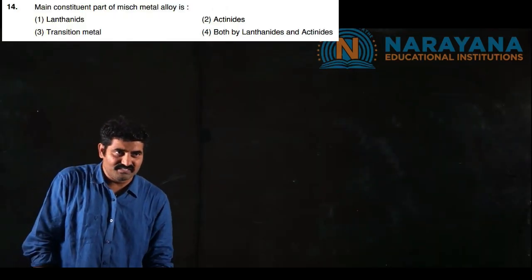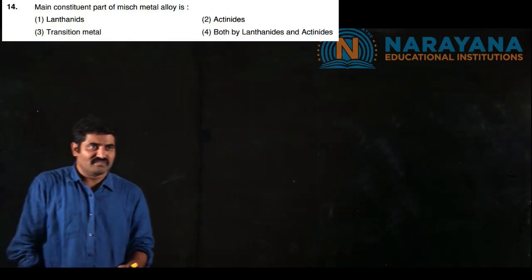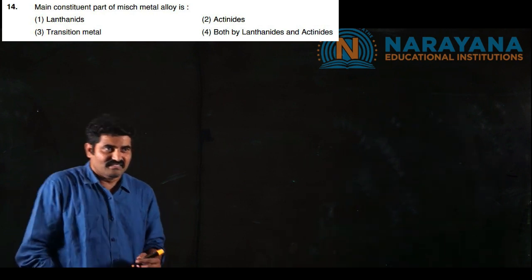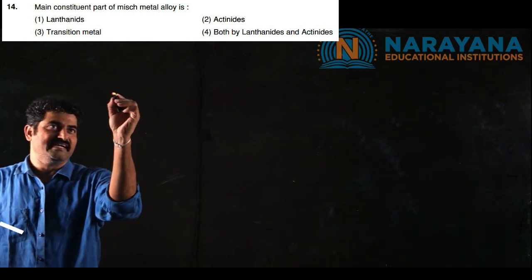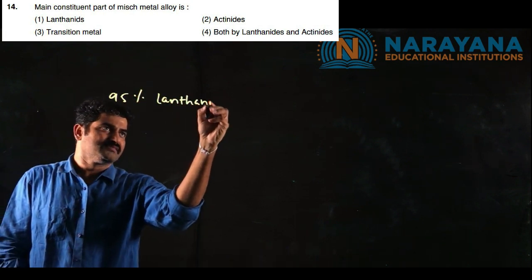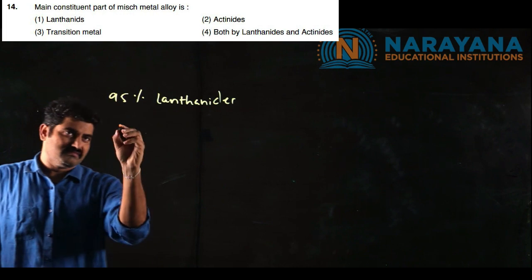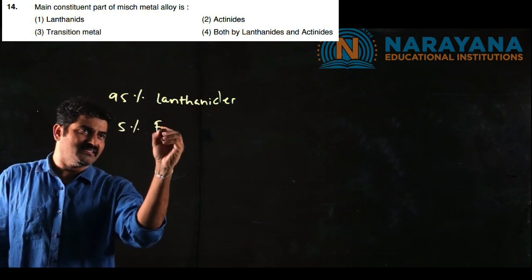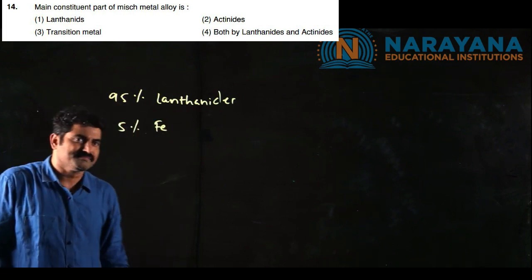The next question is, the composition of the mish metal was asked. It mainly contains 95% of lanthanide elements, 5% iron and the remaining constituent elements.